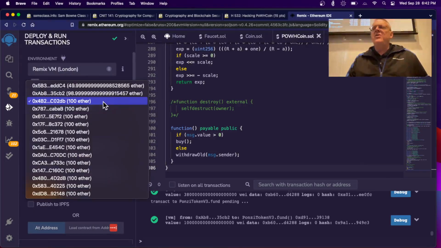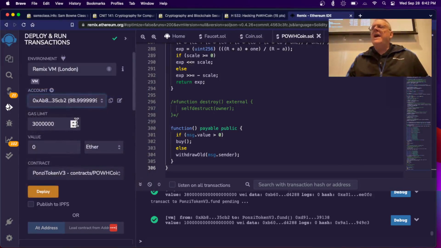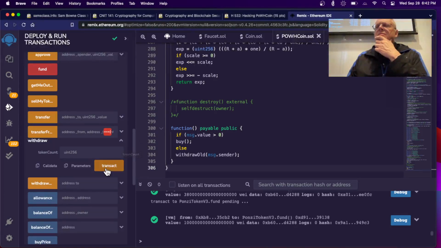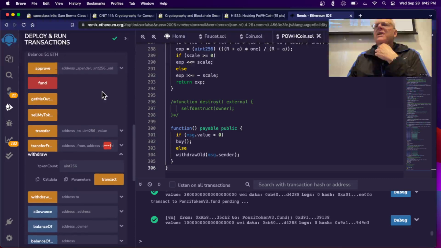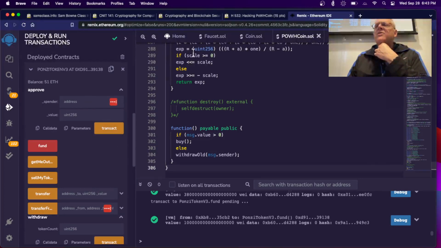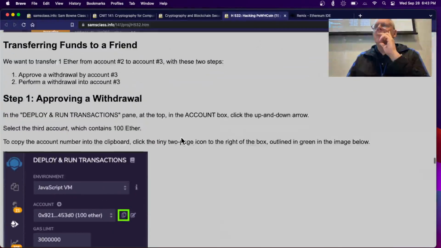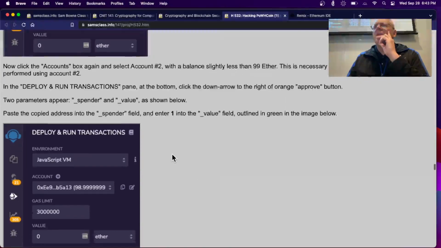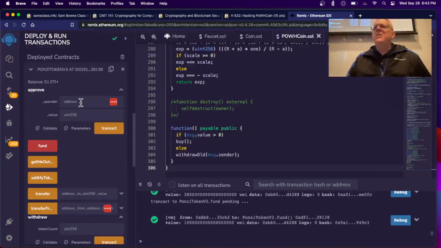Okay, now go back to account number 2, and I want to do approve a withdrawal. I think it's approve up here. Okay, approve spender and amount. Now let me go back to here. Okay, copy the third account number in the clipboard. Approve spender, okay, so the copied address in the spender and 1 into the value. All right, and what I'm doing here is I'm approving to subtract 1 from the third account.